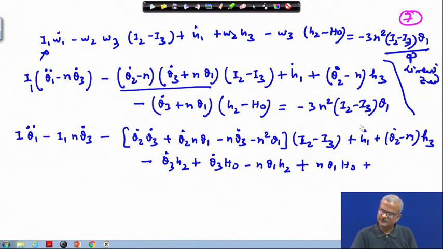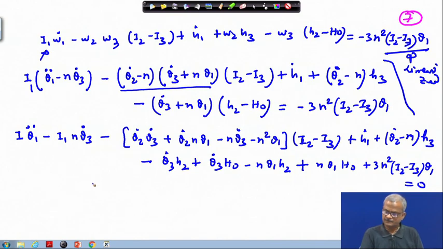Okay. And then this term also we bring on the left hand side, I2 minus I3 times theta 1, this will be equal to 0. So, here the second order terms will be dropped out. So, this term is 0, this being second order, this term is dropped out being second order. Okay.